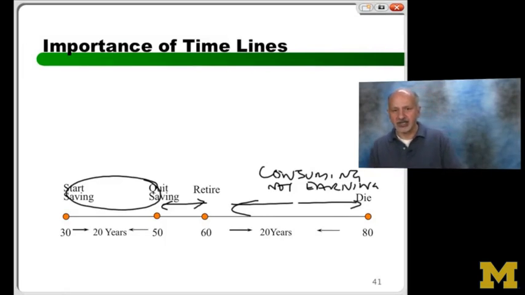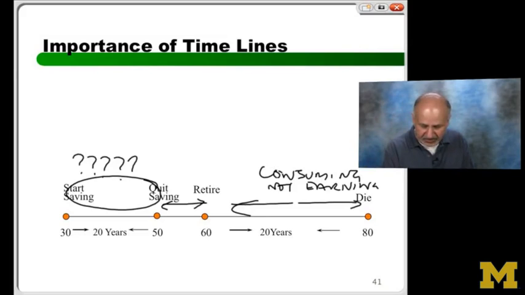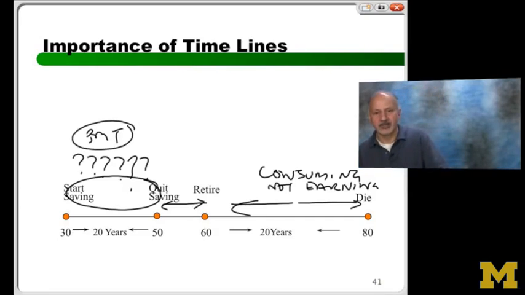So let's see, what does the question ask me? Is the question asking how much am I saving per year? Is it a PMT question? The answer is yes.